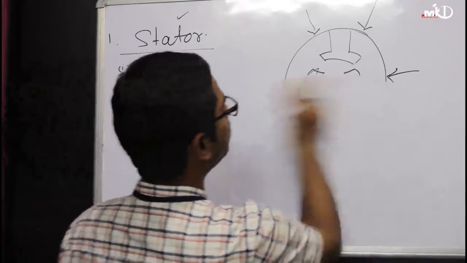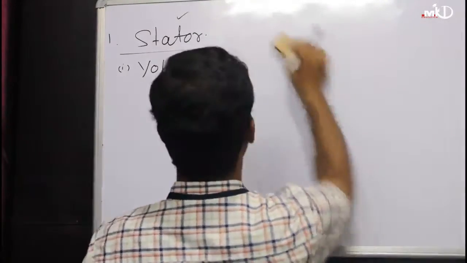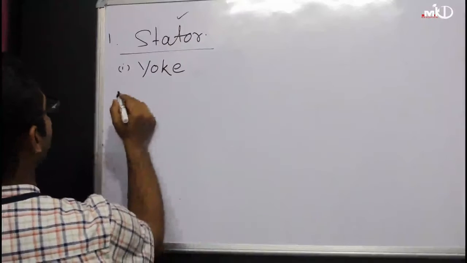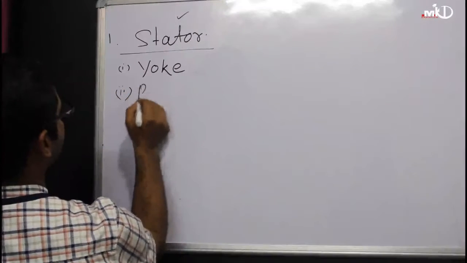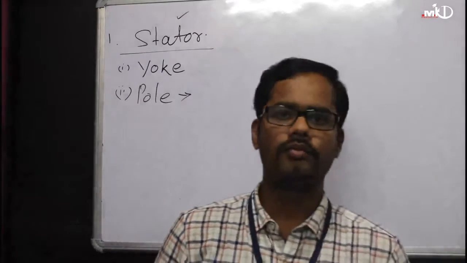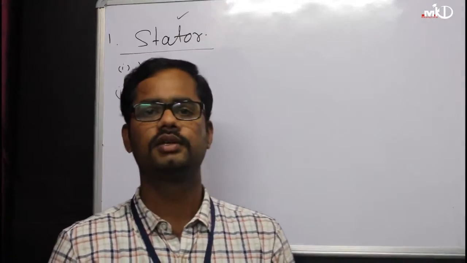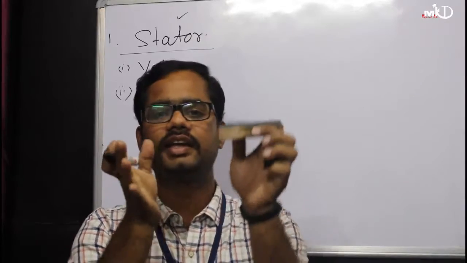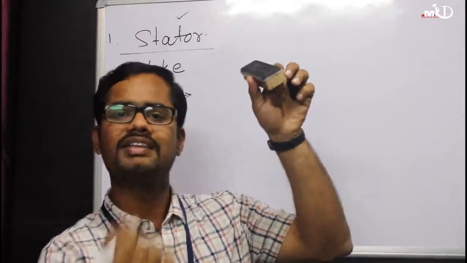Then comes your pole. So yoke is completed, then your pole. Okay, so what is the pole? Now pole is also a structure which provides your magnetic poles, means your north and south poles.